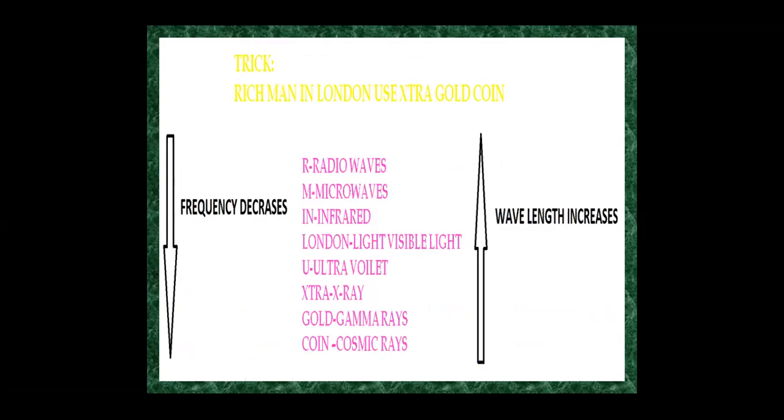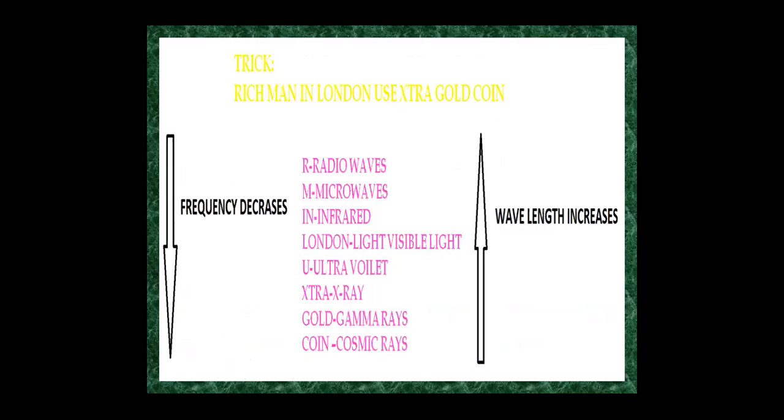Now, how to remember these electromagnetic radiations? There is a small trick. Rich man in London use extra gold coin. So rich, that is R stands for radio waves. Man, that is M stands for microwaves. In, I N stands for infrared. London, that is light, visible light. Use, that is U stands for ultraviolet.